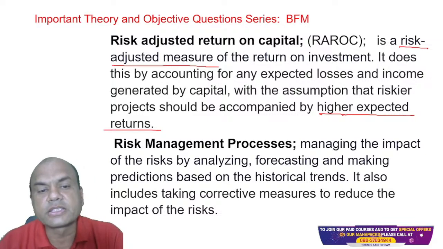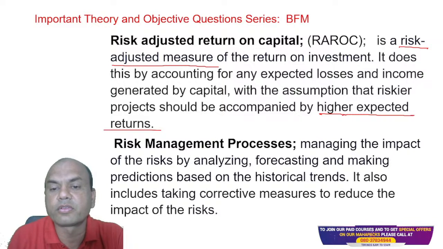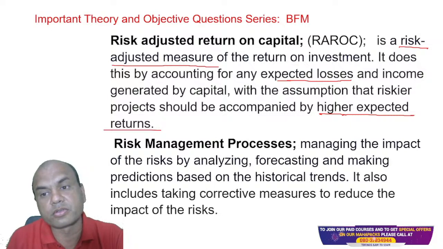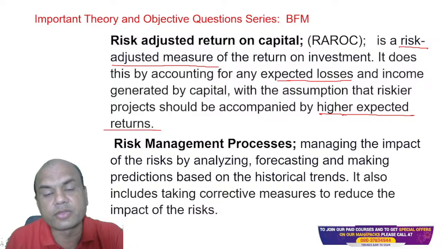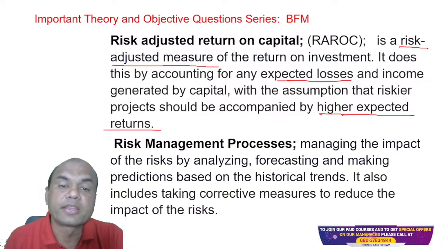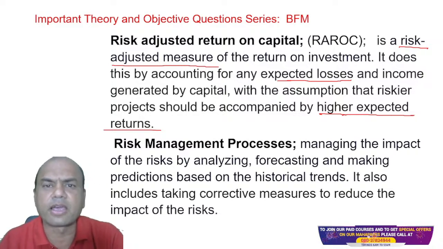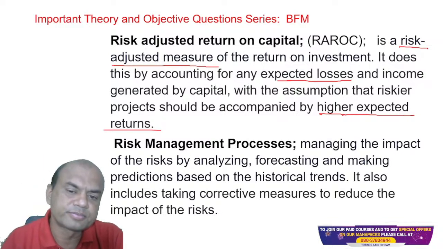So it does this by accounting for any expected losses. What all losses can occur whenever I invest in some riskier project, and the income generated by that capital. So whatever capital I've invested, what is the income generated from that, whether it suits my risk adjustment. Same example: suppose I am investing in FD or in a mutual fund. So definitely I'll expect higher returns on the mutual funds, right? Whereas in FD I'll be expecting lower returns.